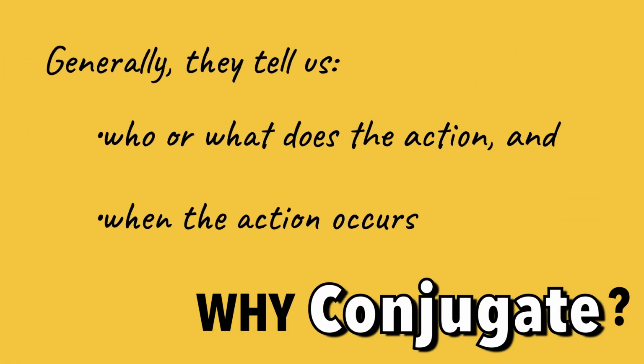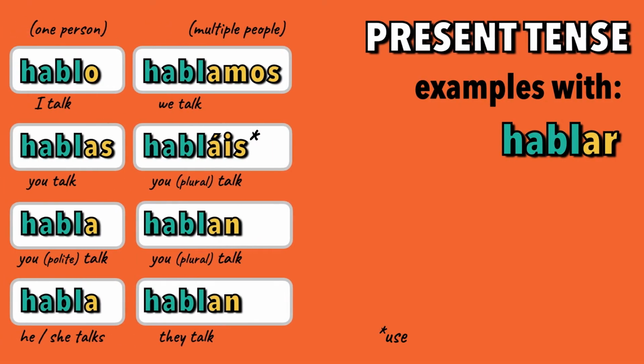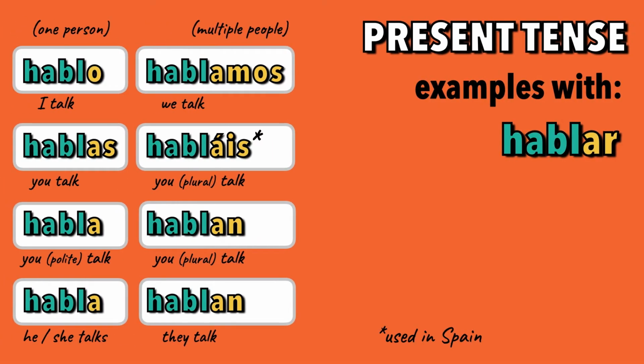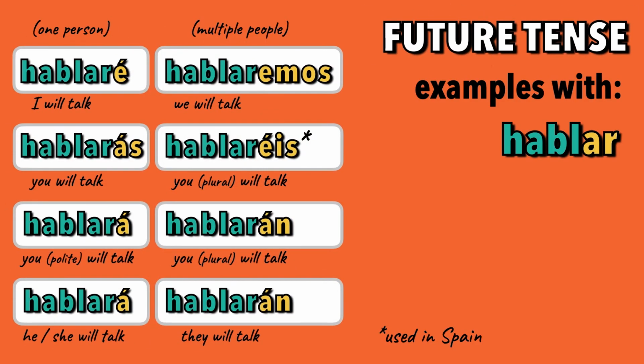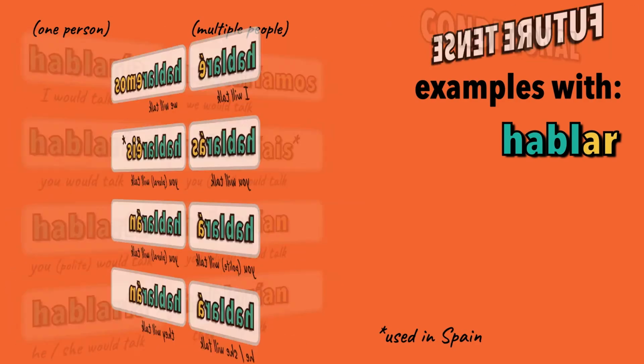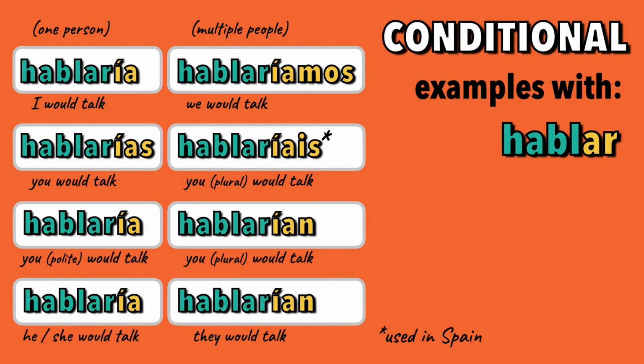For example, if we look at a simple verb like hablar, these endings will tell us that we are talking in the present tense and also who talks. But these endings tell us who talked in the past tense. These endings tell us who will talk. And these tell us who would talk.